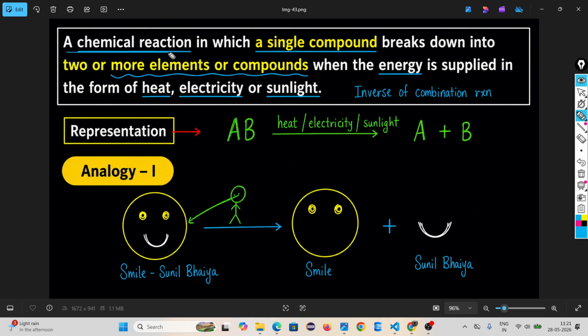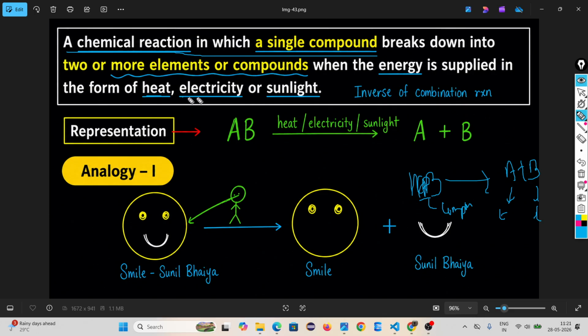A chemical reaction in which a single compound breaks down into two or more elements or compounds. AB is a compound. It breaks down into two or more products when energy is supplied. So how is this happening?